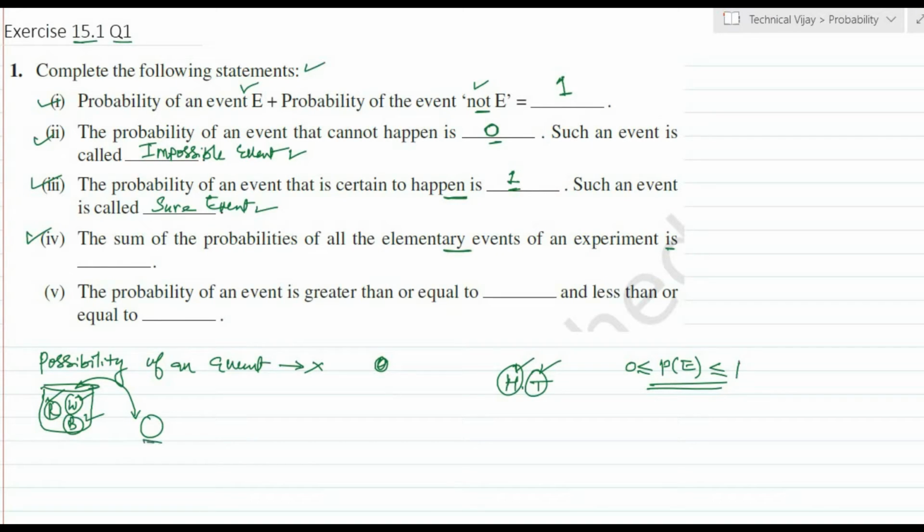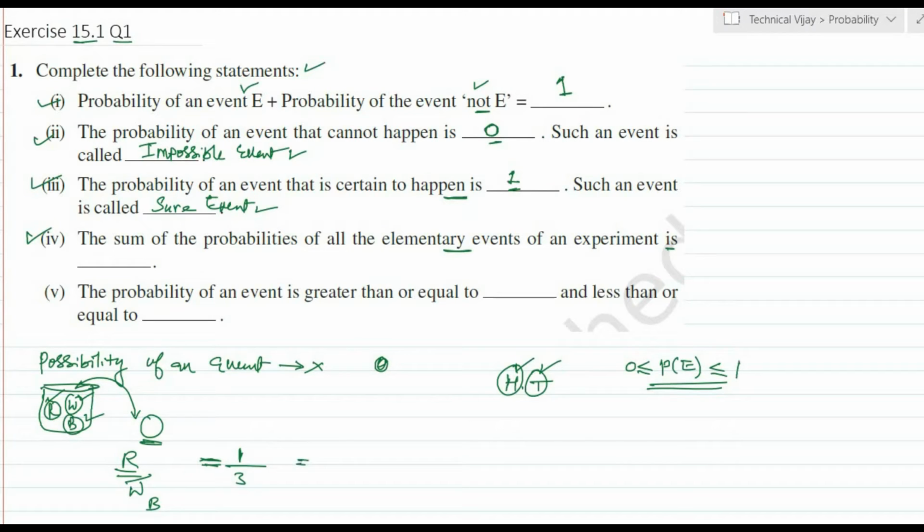What is the possibility of getting a red ball? The possibility of the red ball coming will be 1. And how many total events are there? Red may come, white may come or blue may come. So there are 3 possibilities.